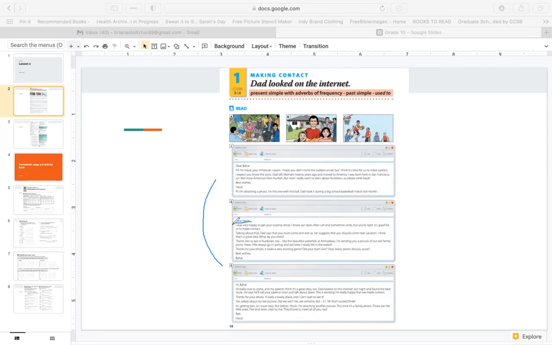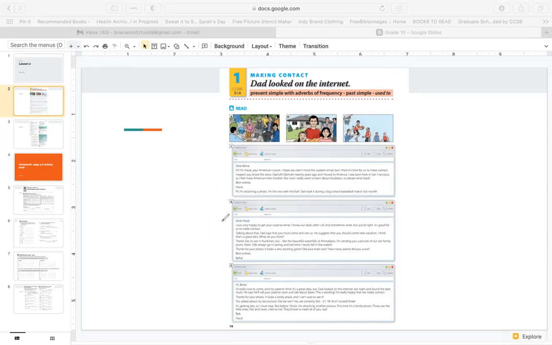There's lots to see in Kurdistan too, like the beautiful waterfalls in Ahmadawa. I'm sending you a picture of our last family picnic there. We always go in spring. And last time, I nearly fell in the water. Thanks for your photo. It looks a very exciting game. Did your team win? How many points did you score? Best wishes, Bahar.